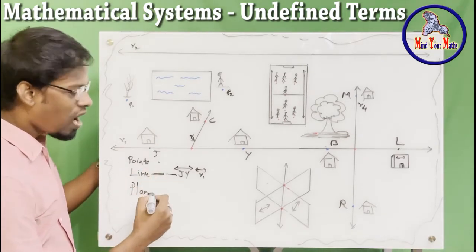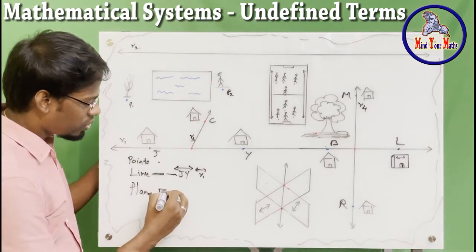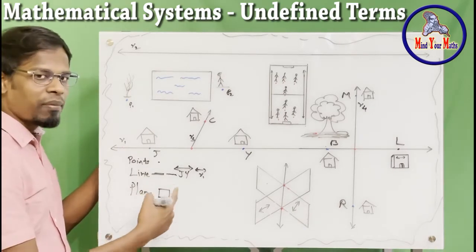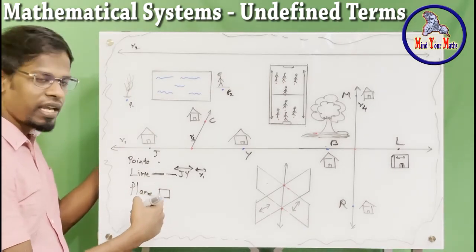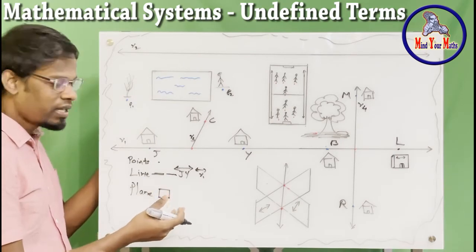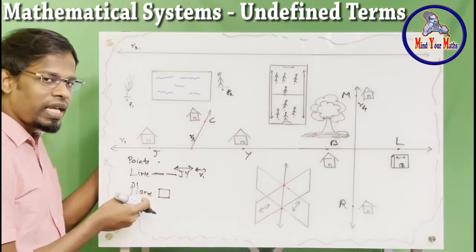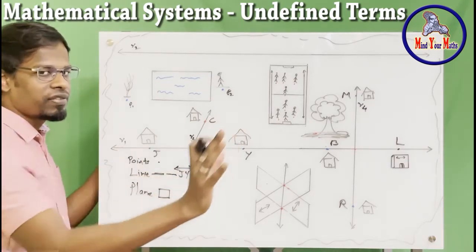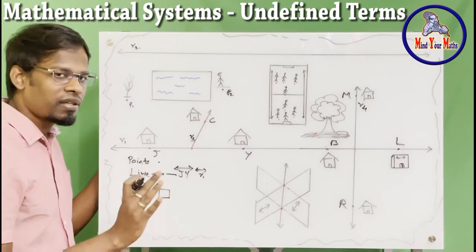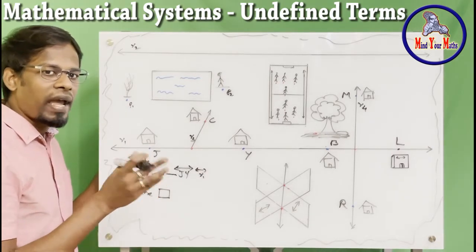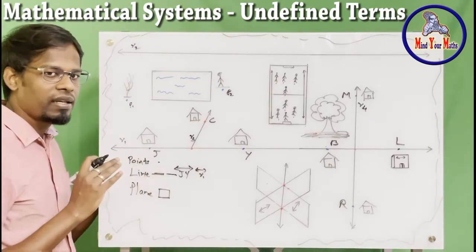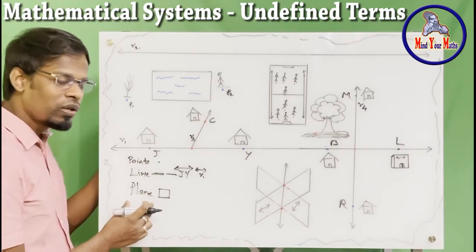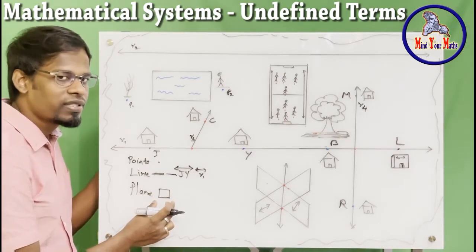But in geometry, how we represent a plane is using a four-sided diagram. It can be any dimension as well, right? It can have any kind of length or anything, right? But a plane is not only a four-sided shape, it can have any kind of shape. Circle is a plane, triangle is a plane, rectangle is a plane as well, square is a plane as well. But in mathematical terms, we represent it using a four-sided diagram.